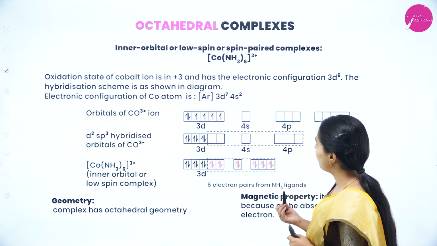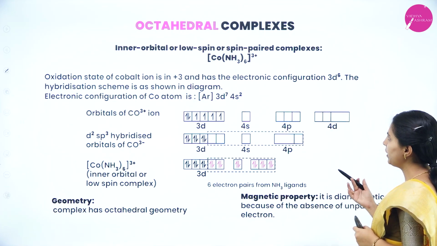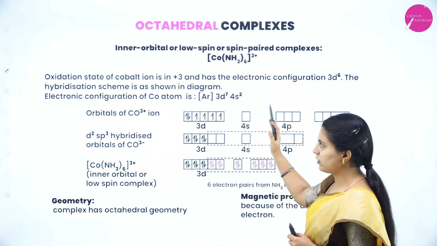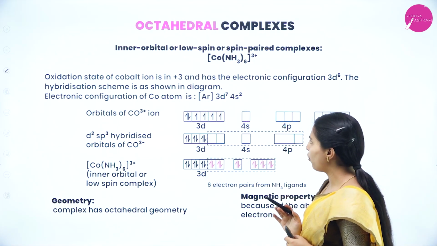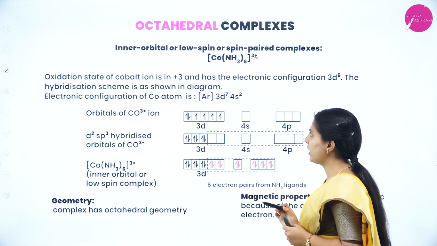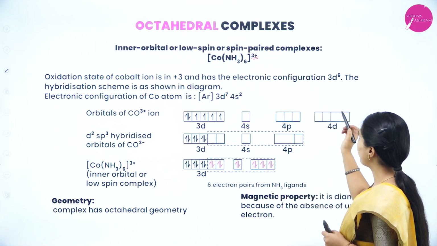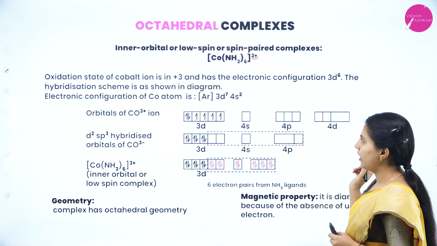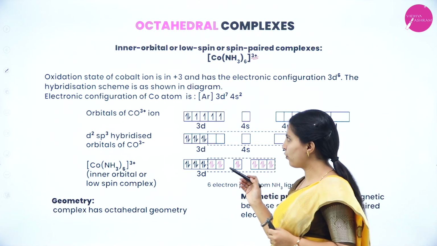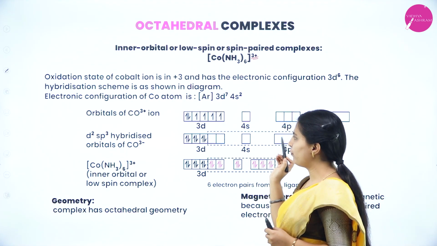In an octahedral low spin or spin paired complex of cobalt, the oxidation state of cobalt is +3 and it has the electronic configuration 3d6. The electronic configuration of the cobalt atom is 3d7 4s2.